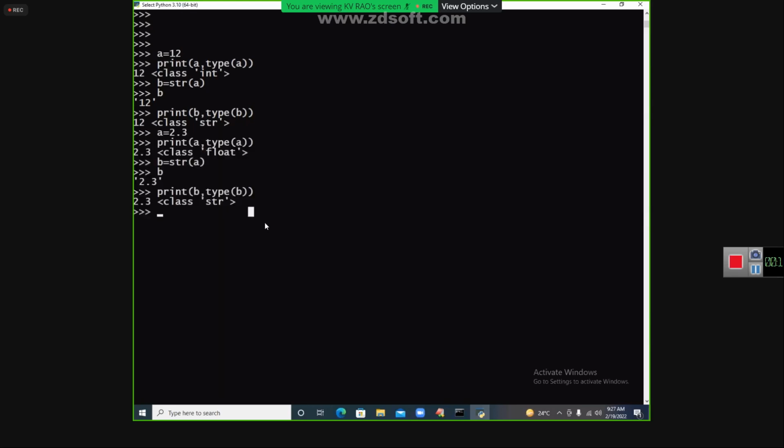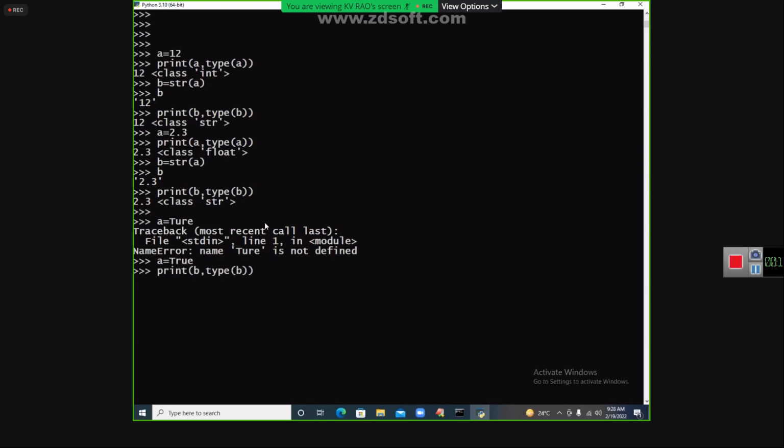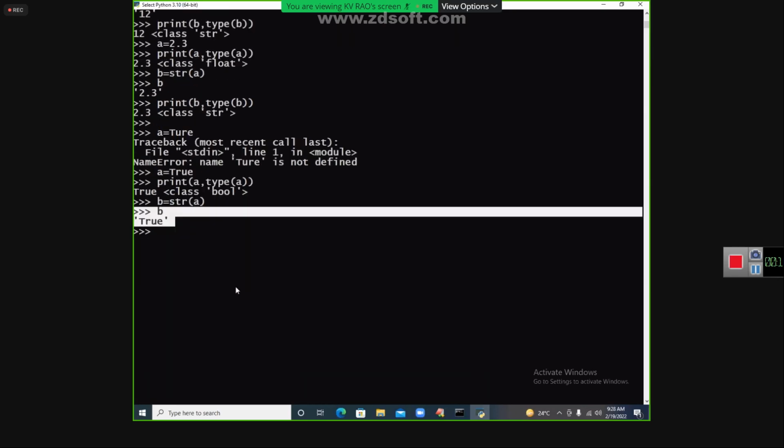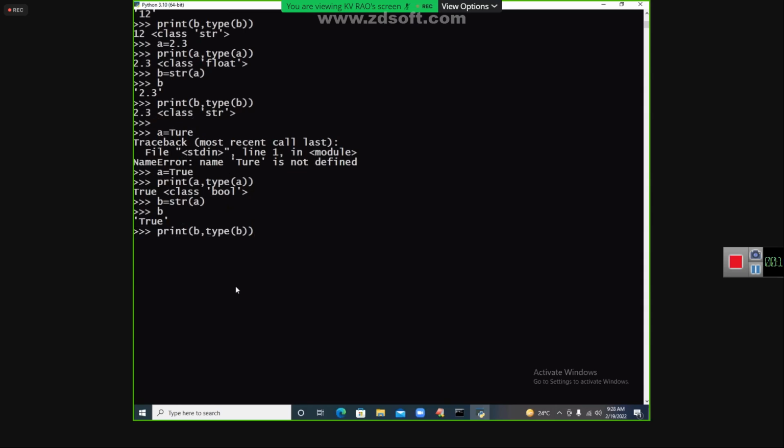Next, one more type of thing I will take. A is equal to what is the next value I'm taking? True. Okay, some mistake. I will take true. Print that A value here. It is called a bool type. Yes, B you print it. It is within the single quote, you know. Everything is possible. Print of B, which is an STR.